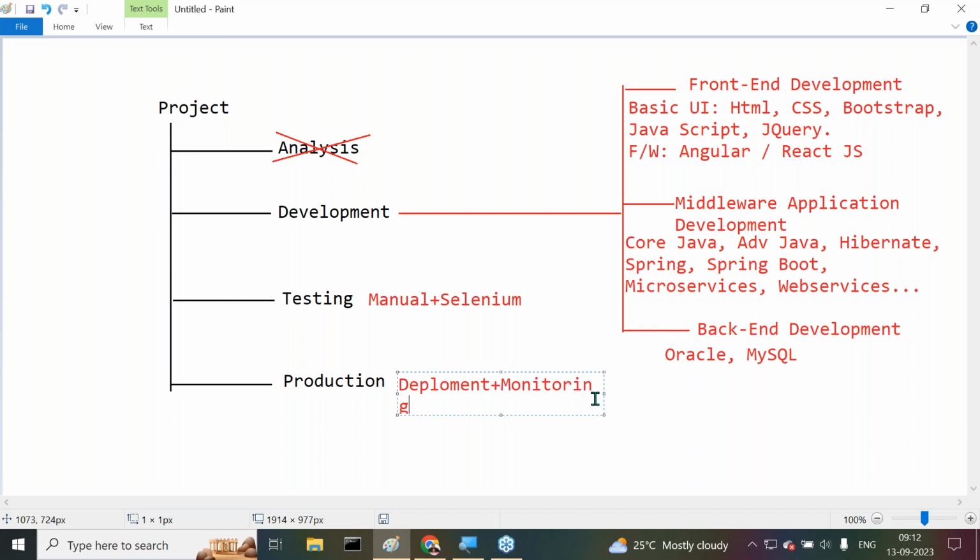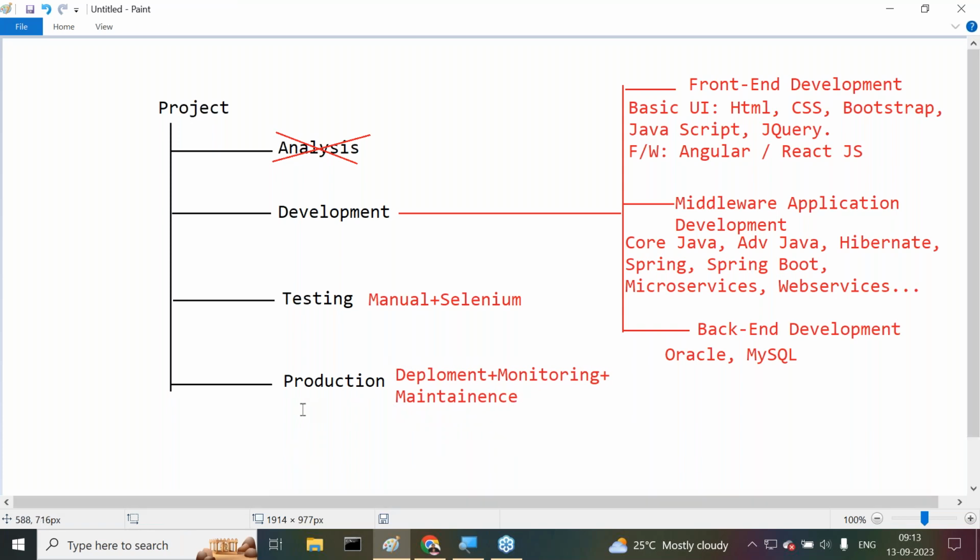Deployment plus monitoring and plus maintenance. These many names are available. Understand it clearly. What are the various names here? We can understand it clearly. Deployment, monitoring, and maintenance. These are the various things which are involved inside the production environment.